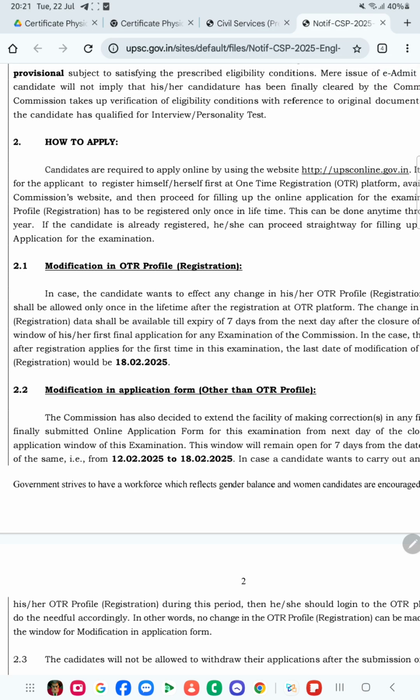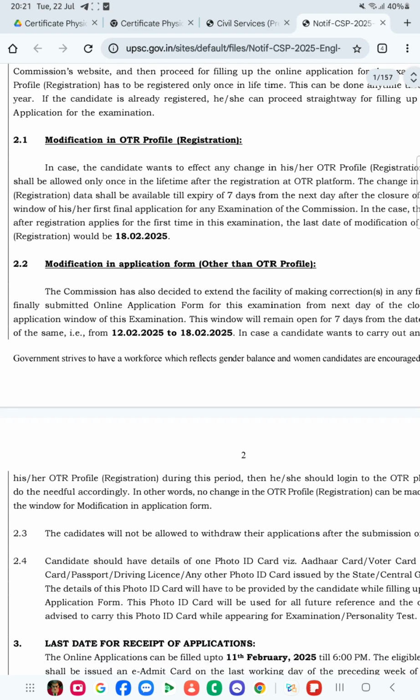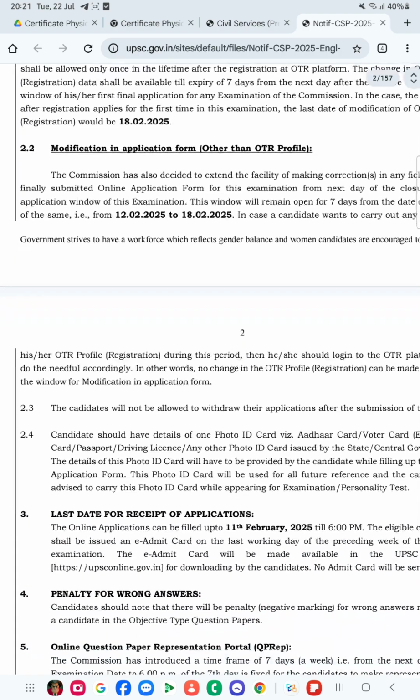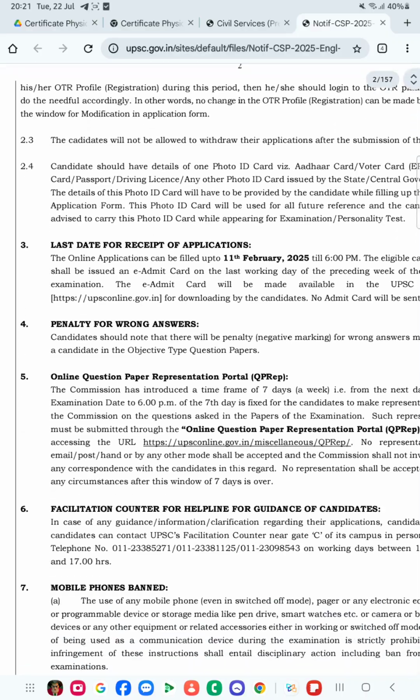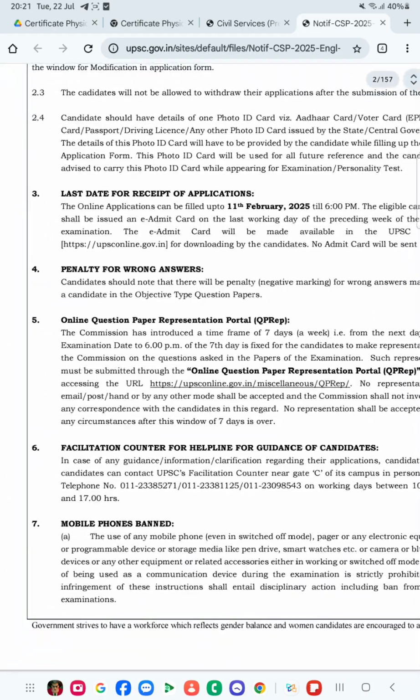Modification in application form other than OTR than 2.2. These are some things which we will see later on, whenever we are going to fill the form before 2026 preliminary examination. Last date for receipt of application, they have said. So these are the various things.